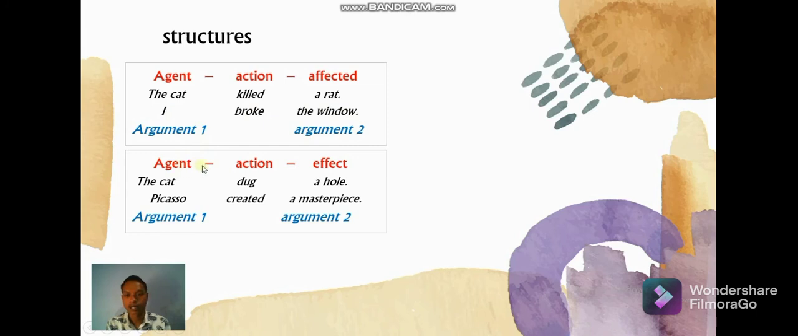The next structure is agent, action, effect. For example, the cat dug a hole. In this sentence, the cat is the agent, dug is the action, and hole is the effect of the action dug that is performed by the agent cat. The next example is Picasso created a masterpiece. Picasso is the agent and created is the action, and masterpiece is the result of what Picasso is doing.